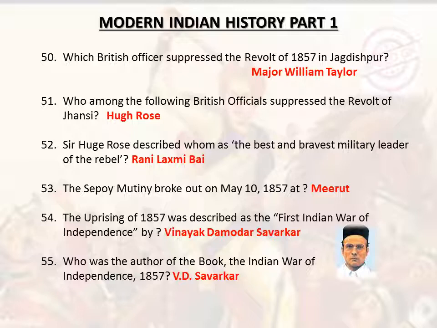Major William Taylor. Which of the following British officials suppressed the revolt of Jhansi? Hugh Rose. Sir Hugh Rose described whom as the best and bravest military leader of the rebels? Rani Lakshmibai. The Sepoy Mutiny broke out on 10 May 1857 at Meerut. The uprising of 1857 was described as the first Indian War of Independence by Vinayak Damodar Savarkar, who was the author of the book The Indian War of Independence, 1857.